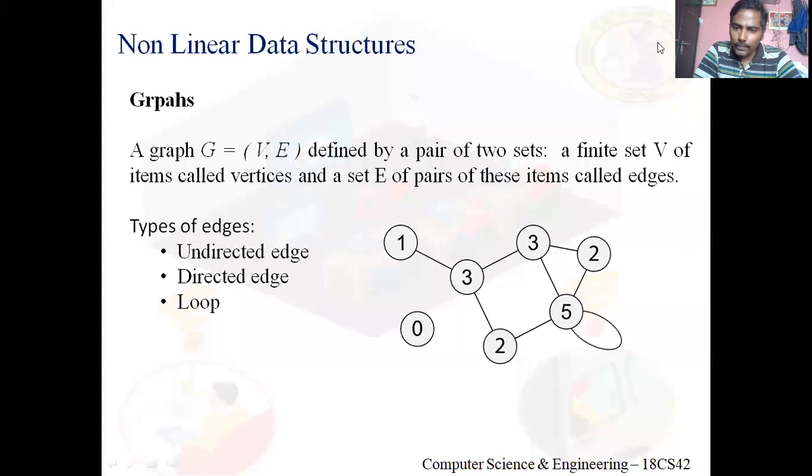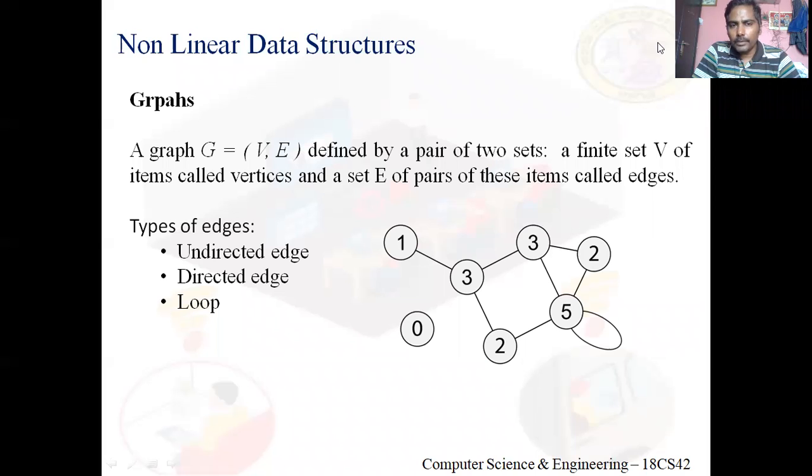Apart from that, there is an edge in the form of an oval that goes out of it and comes back to 5. Such an edge going out of 5 and coming back to 5 we call a loop. Clear with this? So now you are clear what is a graph and what are the types of edges.